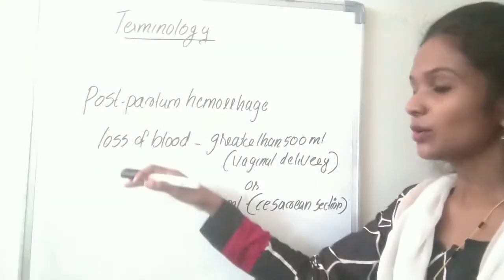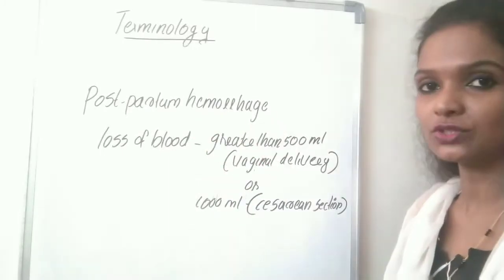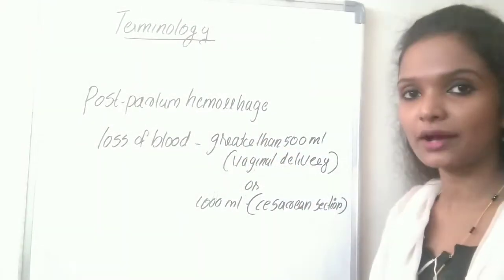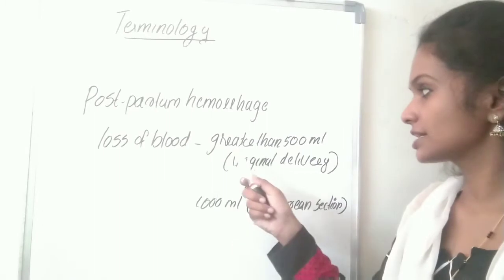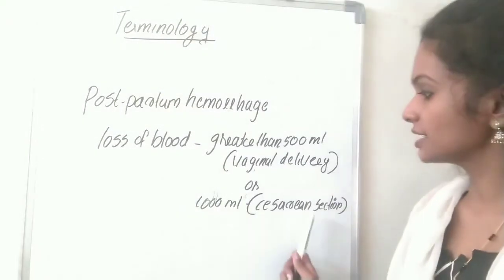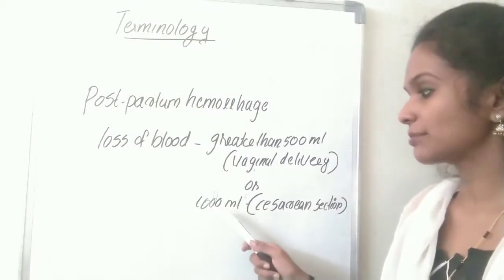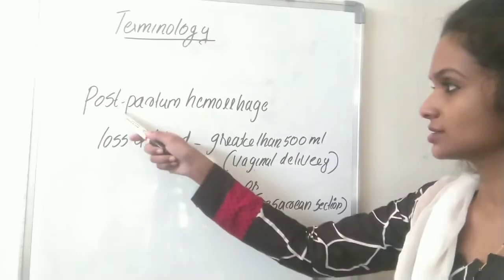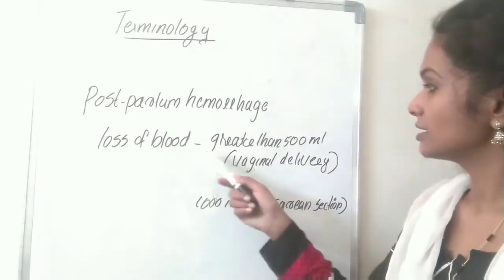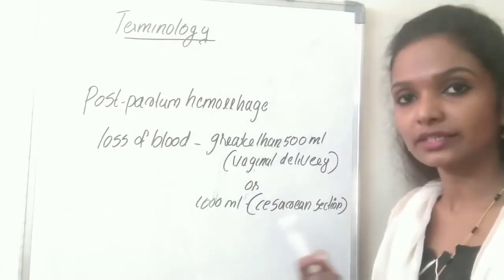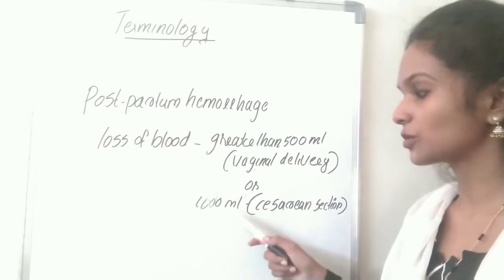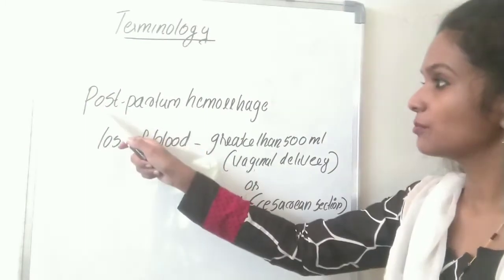Postpartum hemorrhage. The hemorrhage occurs after the delivery. It is greater than 500 ml of blood loss after vaginal delivery. And in cesarean cases, it is about 1000 ml or more of blood loss. That is known as postpartum hemorrhage.